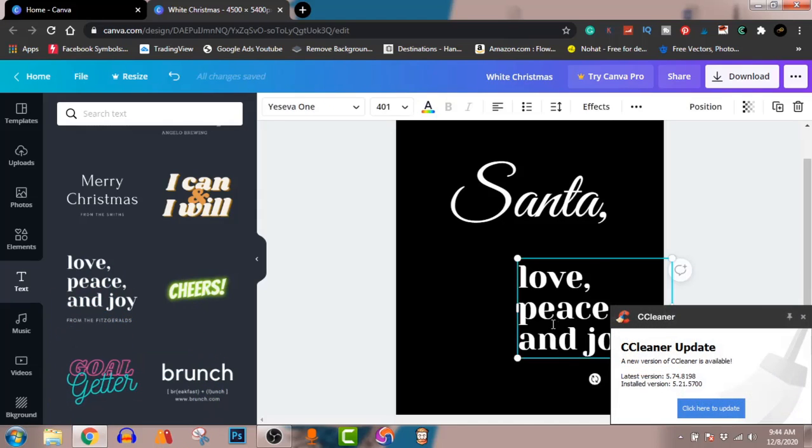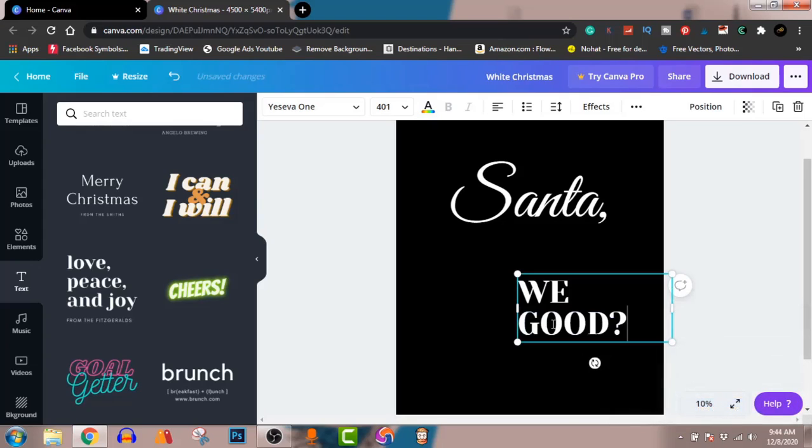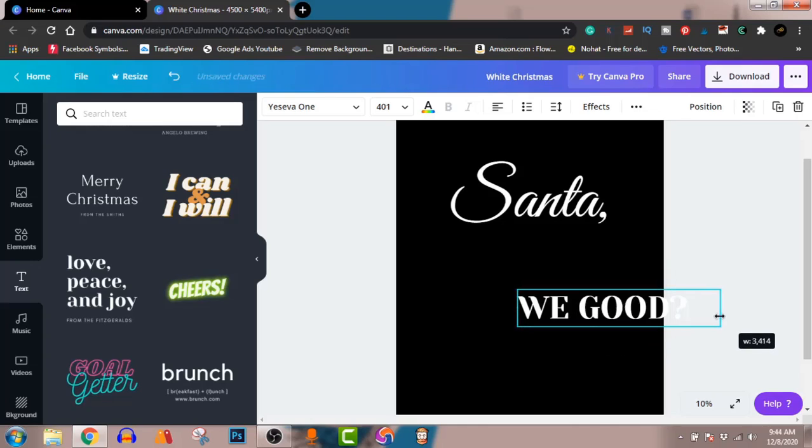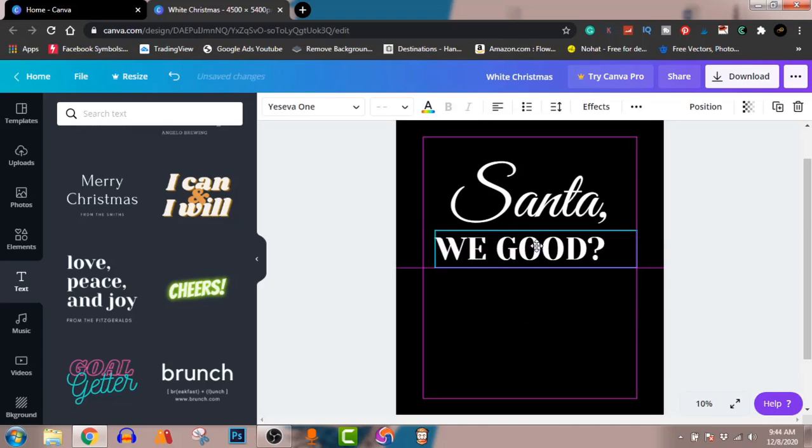I'll do Control A again. So for this one, we're going to make it capital letters. We good, with a comma. All right, so you can see it's formed on the second line. I don't want that. So I'm just going to drag from this edge, press on your left mouse click button and drag that outwards. So you're left with Santa, we good.